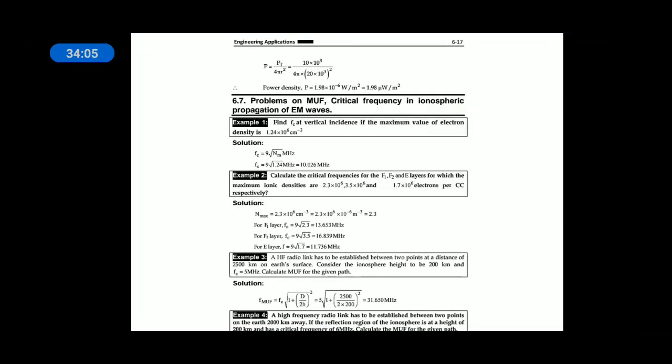Next, calculate the critical frequencies for F1, F2 and E layers for which the maximum ionization density is 2.3 into 10 to the power of 6, 3.4 into 10 to the power of 6 and 1.7 into 10 to the power of 6 electrons per cc, that is cubic centimeter.